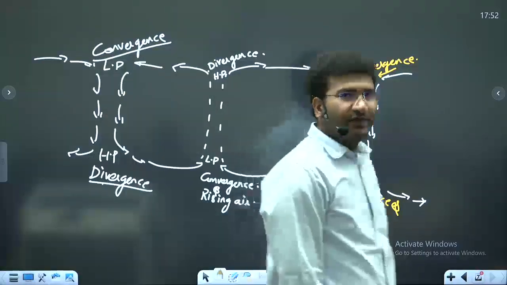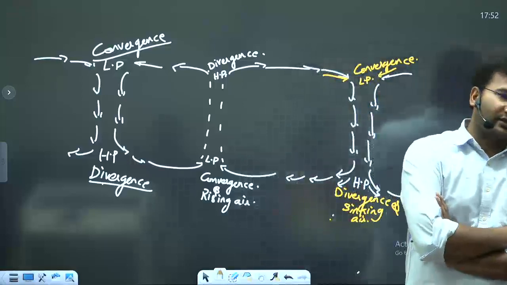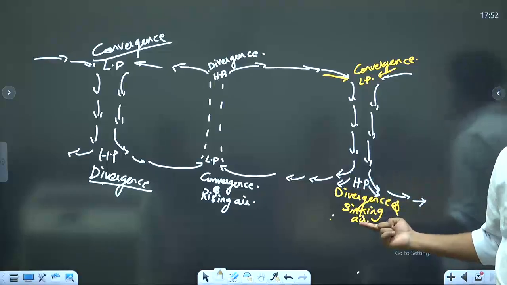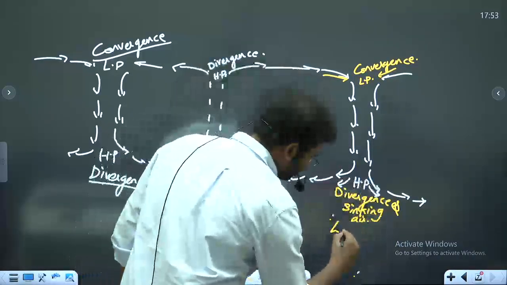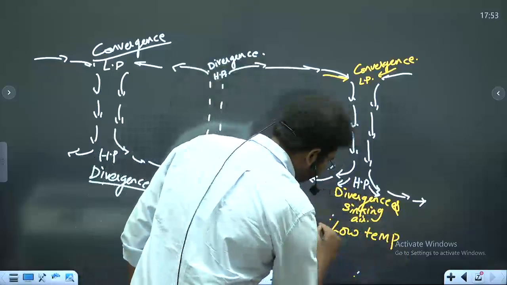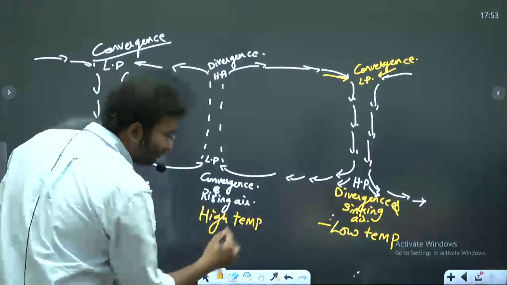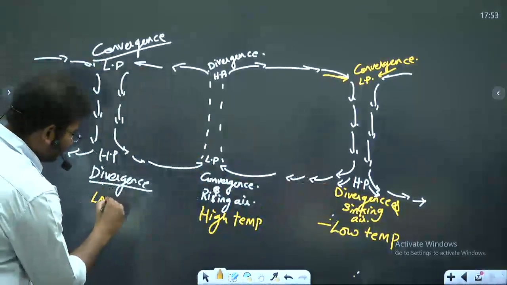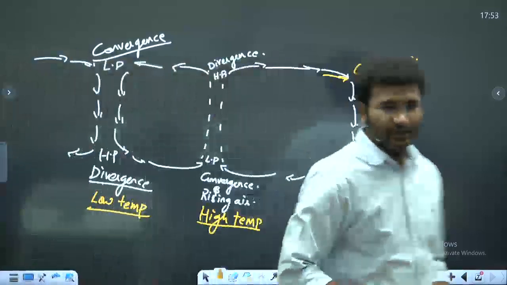So that means at every low pressure you have what? Convergence or divergence? Convergence, right? Now all this is linked with what? Temperature. So if there is high pressure here, what is the temperature here? If there is high pressure, so low pressure, so high temperature. High temperature compared to what? Compared to this low temperature. Same way, high pressure, so low temperature, right?